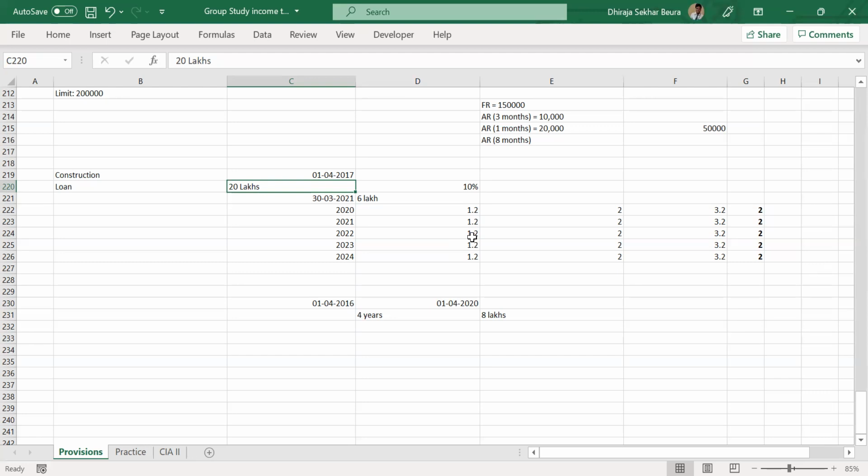So which is why you have to go by the logic, by the provision. The provision allows this particular amount, so you have to take that amount. Whatever interest you have paid in this year, you also have to take that amount. And then finally, the total will be compared with 2 lakhs.